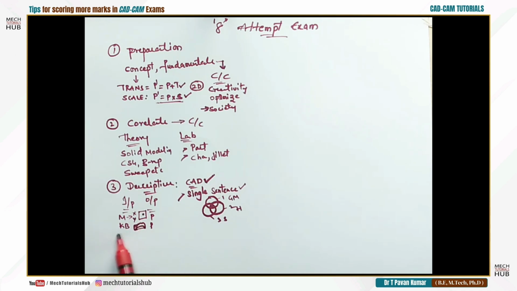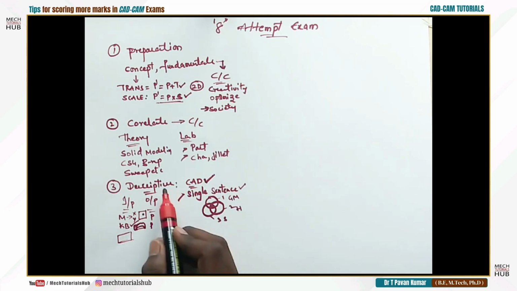A simple sketch of a keyboard, followed by its working principle. You can type any word, any letter, it will take in numericals, and the system will understand and try to give whatever is required. Try to give more related information, followed by sketches. Not just descriptive, you should follow it with sketches.